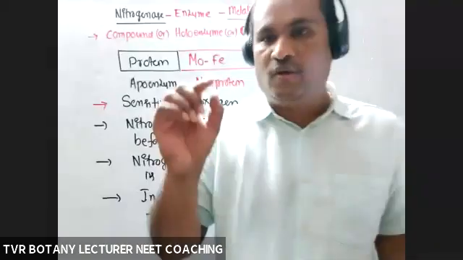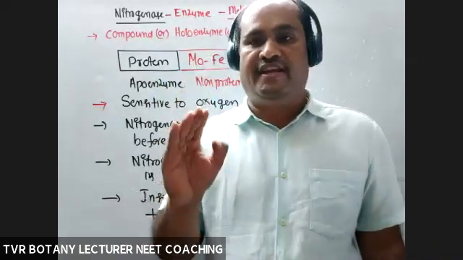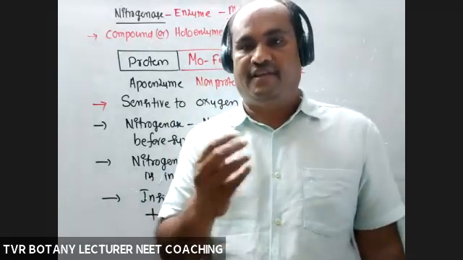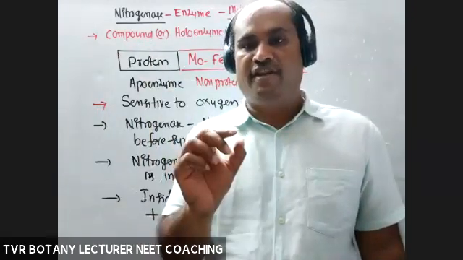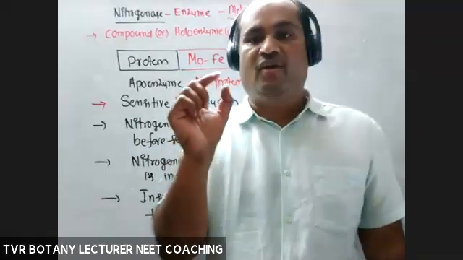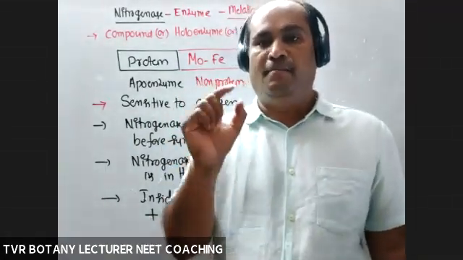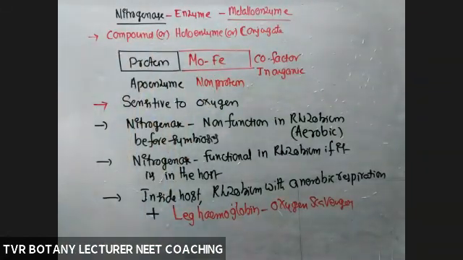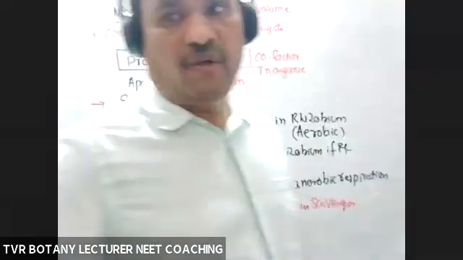So here, dinitrogenase is not a simple enzyme, it is a conjugate enzyme. Conjugate means it's a compound. Two parts are present: one is a protein part, the other a non-protein part. The protein part is the apoenzyme. The non-protein part is a cofactor. That cofactor is a metal. Two types of them. What are they? Molybdenum and iron. So that non-protein part, the metallic cofactor, is able to accelerate the rate of the reaction catalyzed by the apoenzyme. So that is about the nitrogenase enzyme.